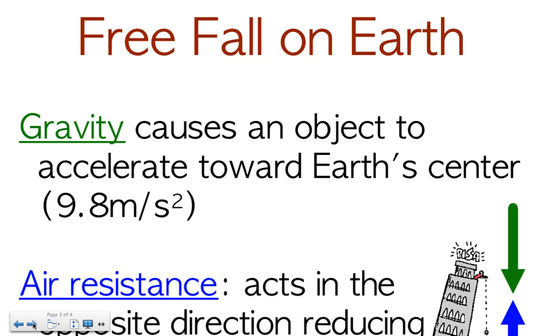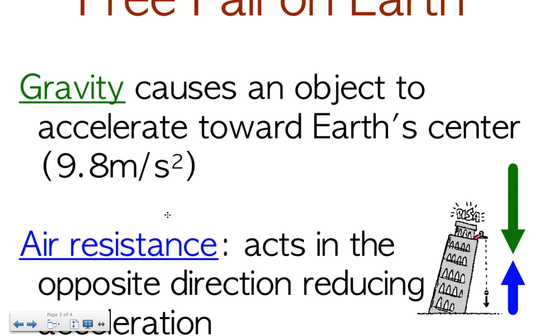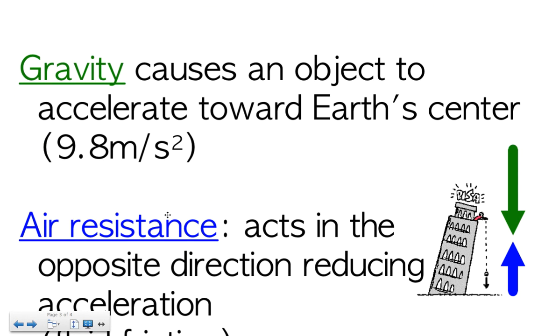Now, gravity, again, accelerates us towards Earth. It holds us onto Earth. And that acceleration is 9.8 meters per second squared. Just like we saw in our force lab that we did earlier in the week, anything that's hanging towards the earth, like we were hanging those objects on our spring scale, is going to cause a gravity of 9.8 meters per second squared towards Earth's center.